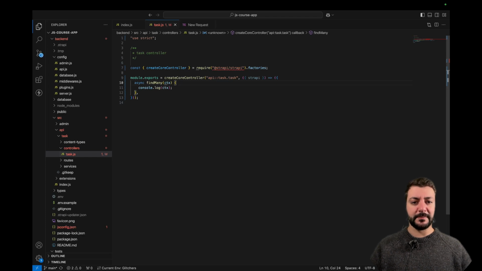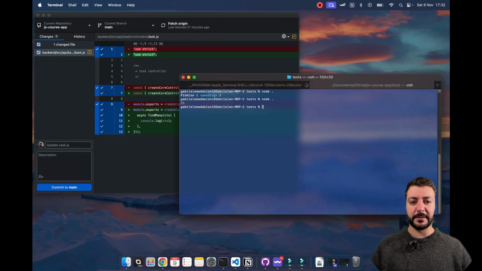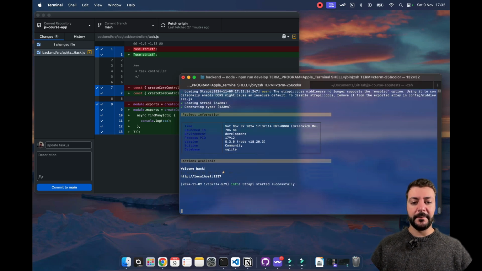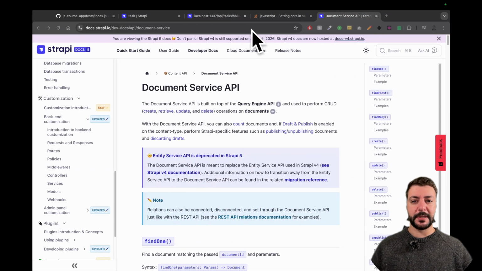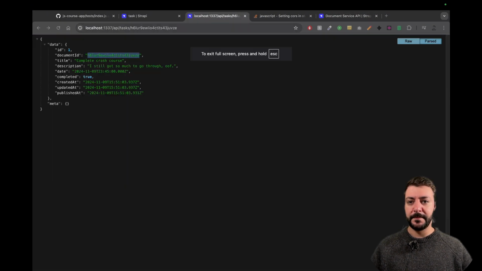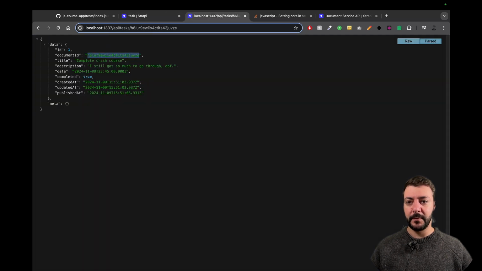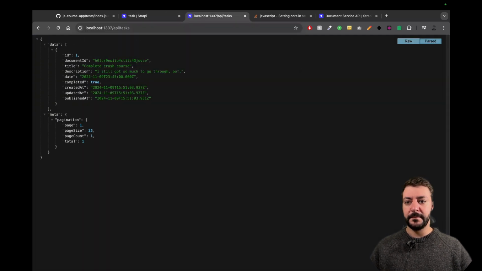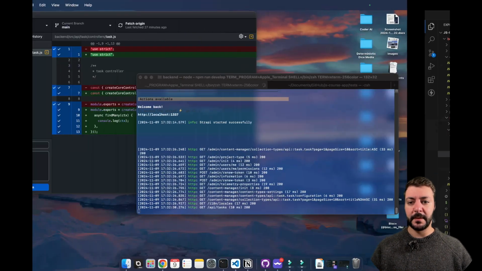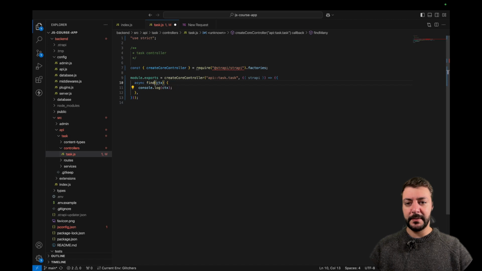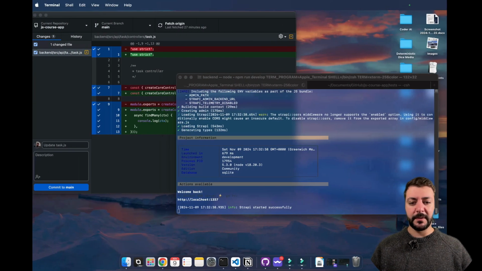If I save this, and Strapi is restarting, there we go. And if I request our tasks without the ID, I still get them. So maybe it's not find many, but find.